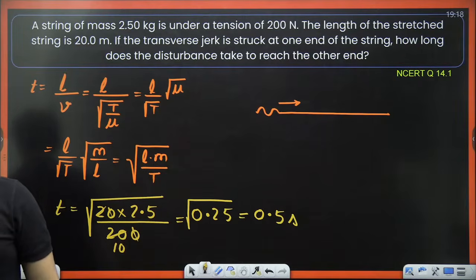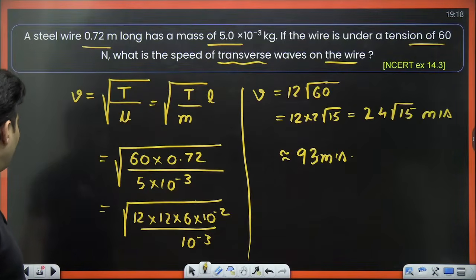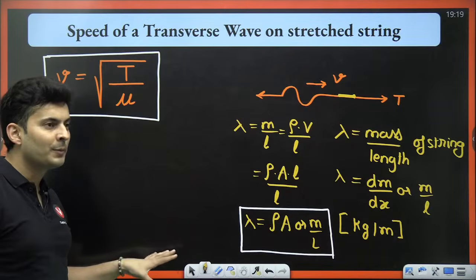Aren't these straightforward questions, guys? Shall we go ahead to the next one? Are you able to understand? These questions are very, very simple if you know the formula, which is root of tension by mu.